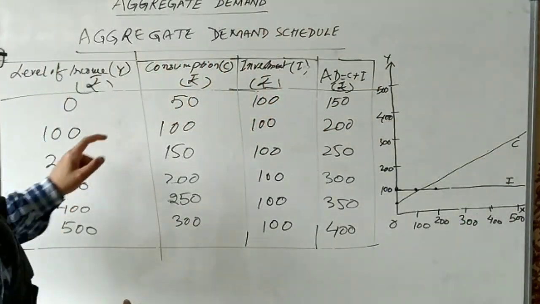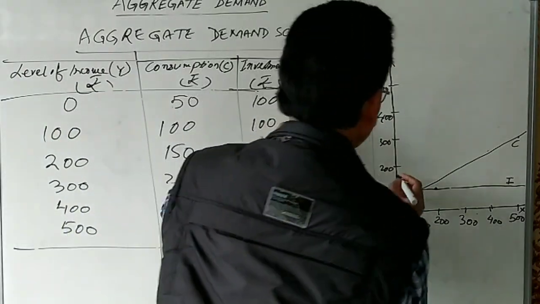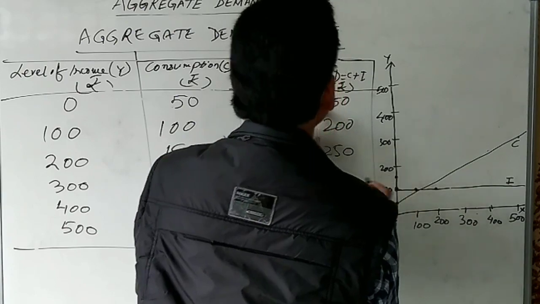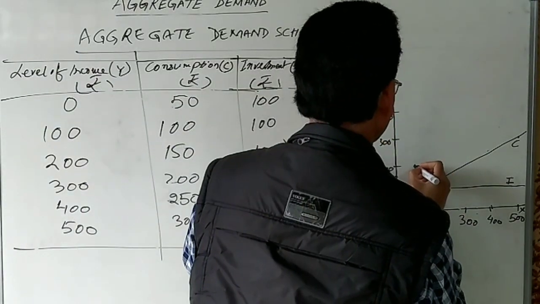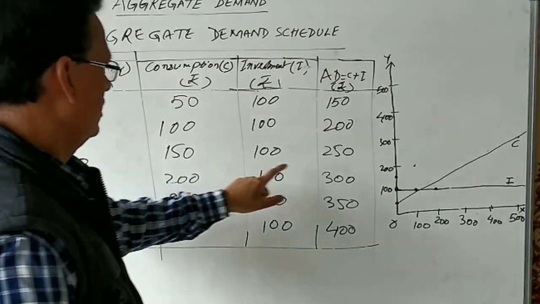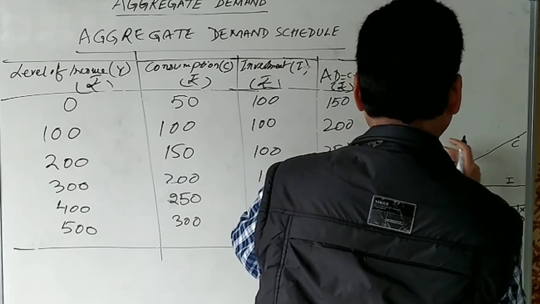And another one is aggregate demand. Aggregate demand at 0 is 150. Then 100 and 200. Then 200 and 250.